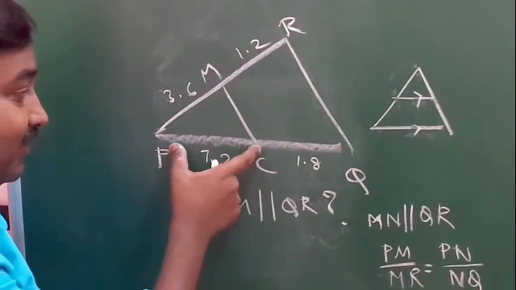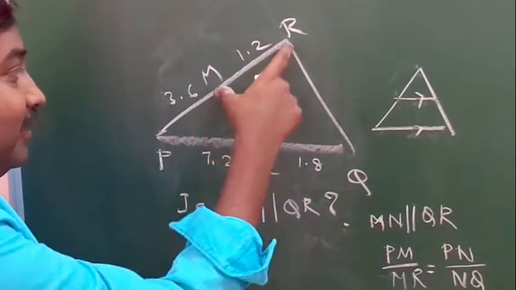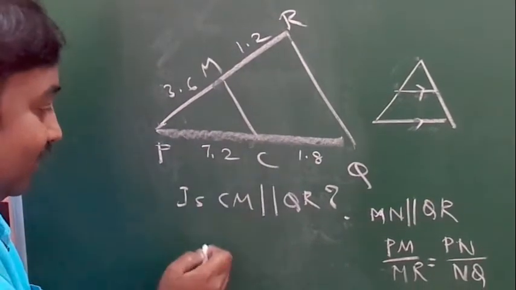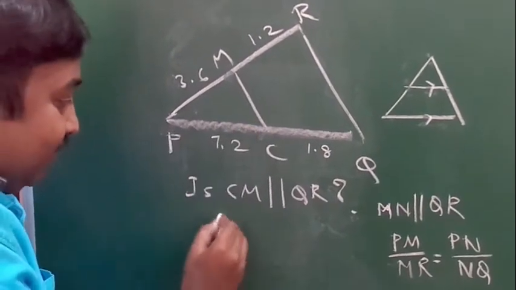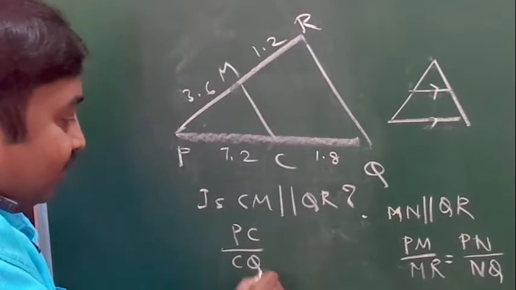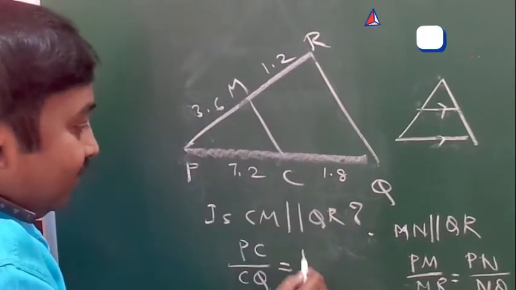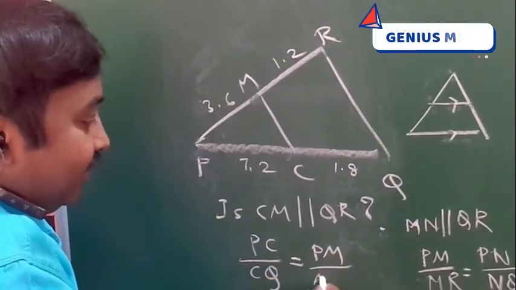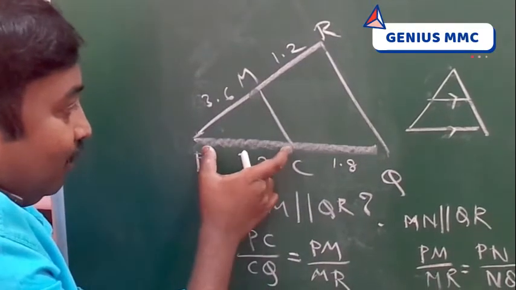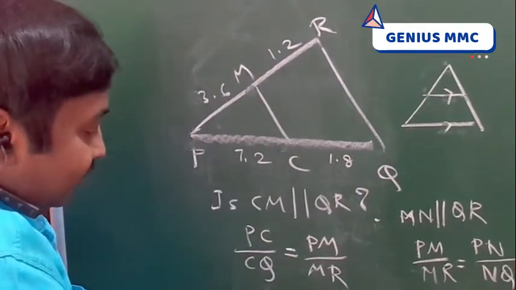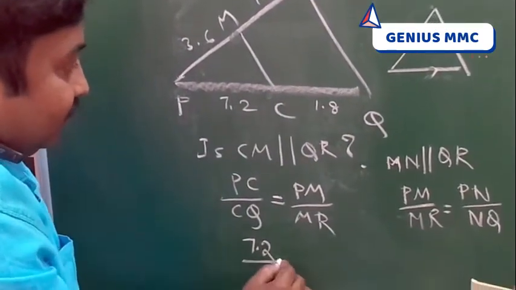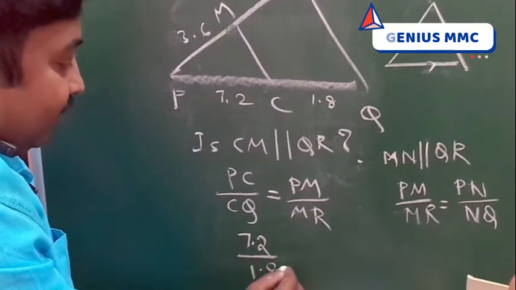You see the sides, whether they are proportional. Write the BPT formula, PC by CQ and PM by MR. What is the length of PC? 1.2 by 1.8.